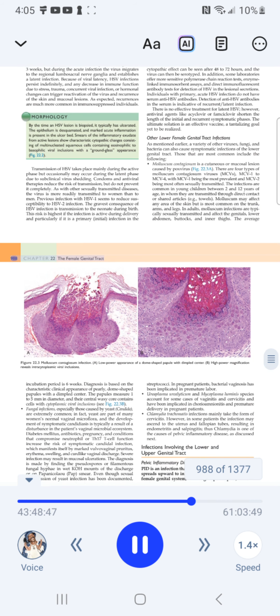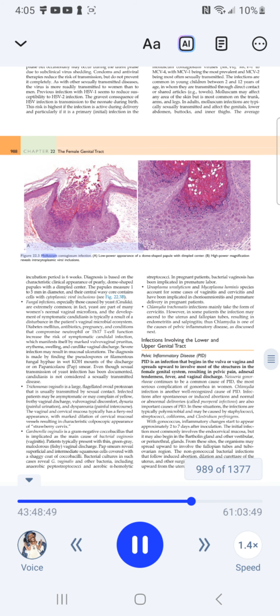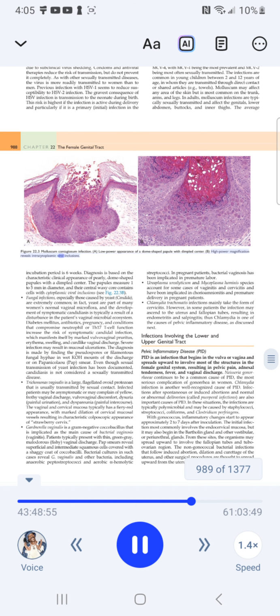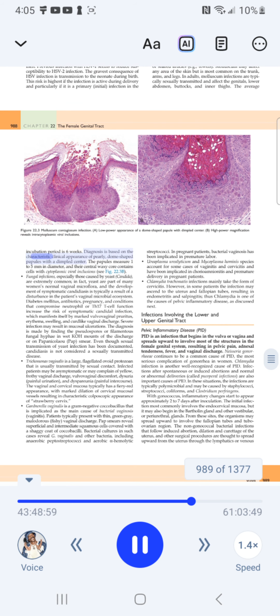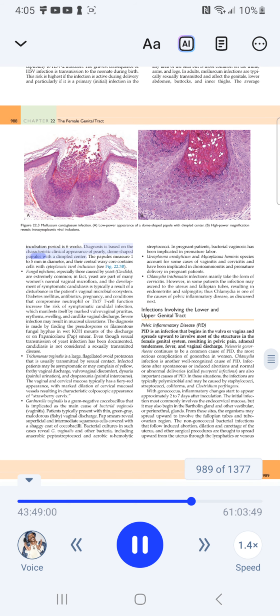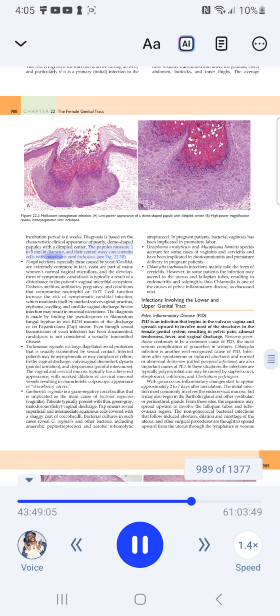Chapter 22. The female genital tract. Figure 22.3. Molluscum contagiosum infection. A. Low-power appearance of a dome-shaped papule with dimpled center. B. High-power magnification reveals intracytoplasmic viral inclusions. Incubation period is 6 weeks. Diagnosis is based on the characteristic clinical appearance of pearly, dome-shaped papules with a dimpled center. The papules measure 1 to 5 mm in diameter, and their central waxy core contains cells with cytoplasmic viral inclusions.